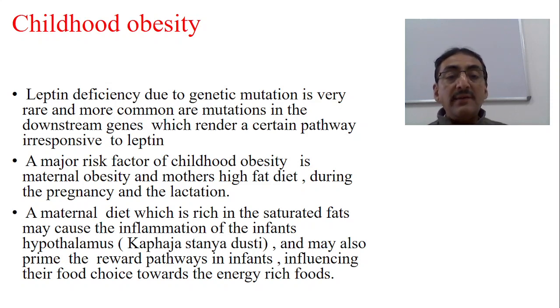A maternal diet which is rich in saturated fats may cause inflammation of the infant's hypothalamus. In Ayurveda, what we say, kapha dushti, and may also prime the reward pathways in the infant, influencing their food choice towards energy-rich food.